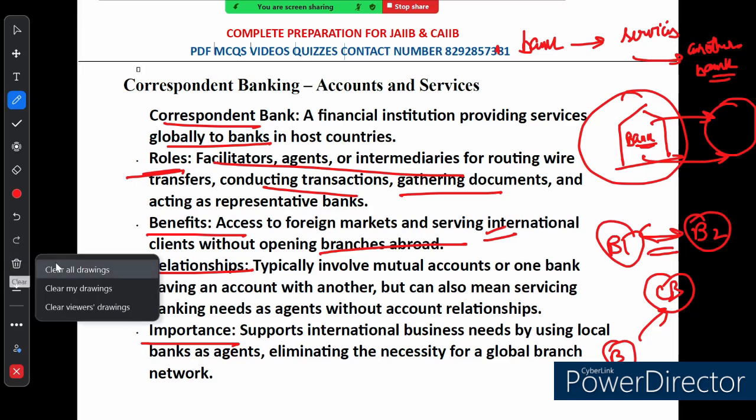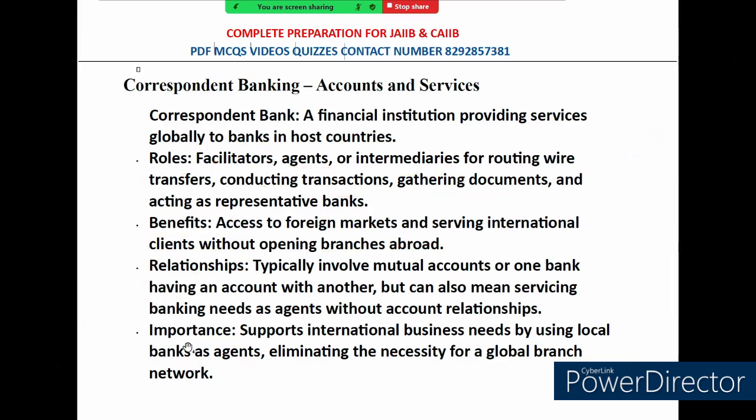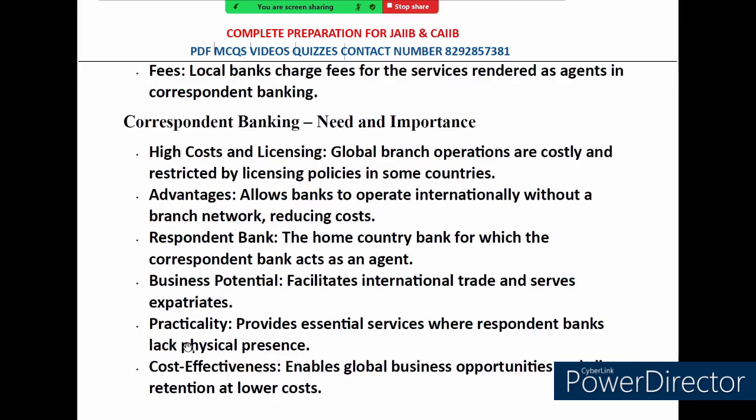Now, let's come to the next slide. Hopefully, each and every point in this slide is clear to you. Now, let's see the next slide. Today we will discuss correspondent banking, focusing on what it is, why it is important, and how fees work in this system. So if you are curious about how banks manage to operate globally without having branches everywhere, this video is for you. Let's jump right in.